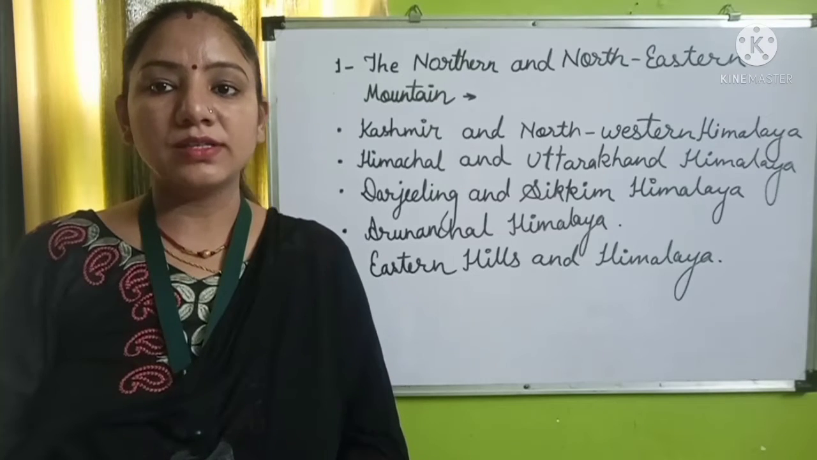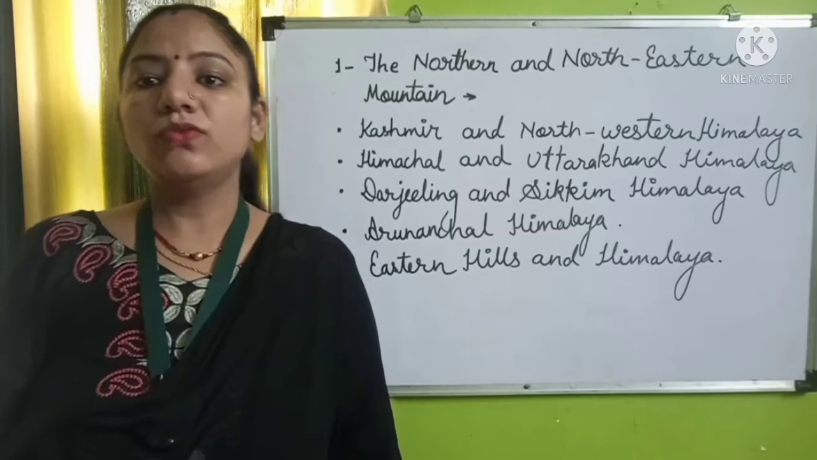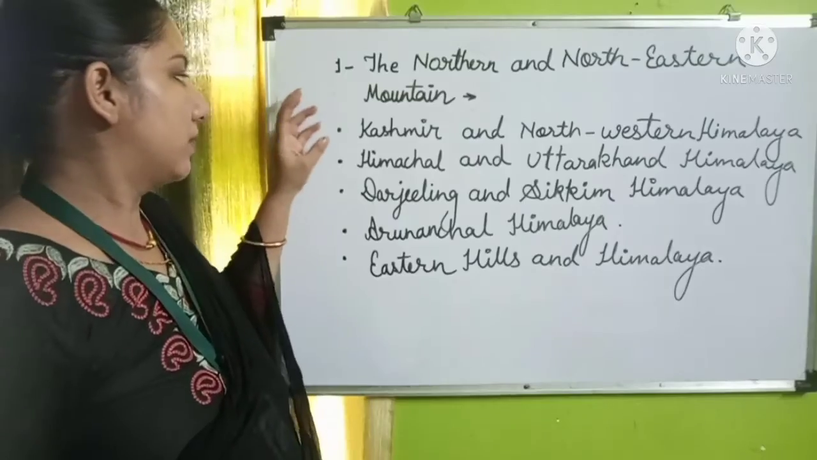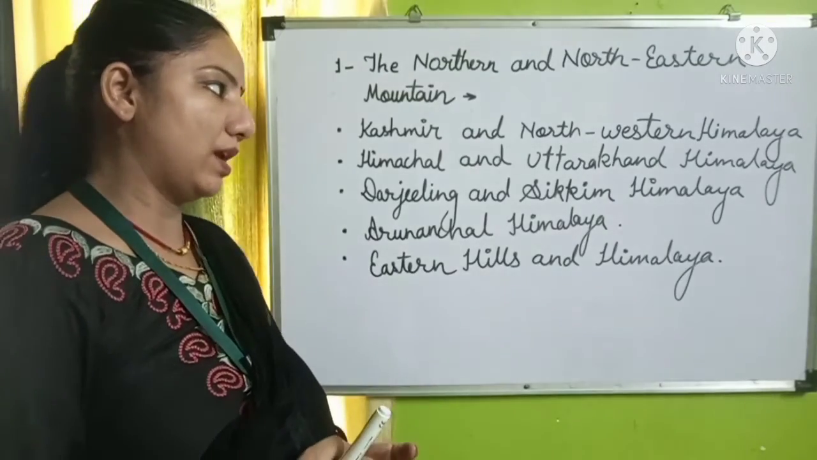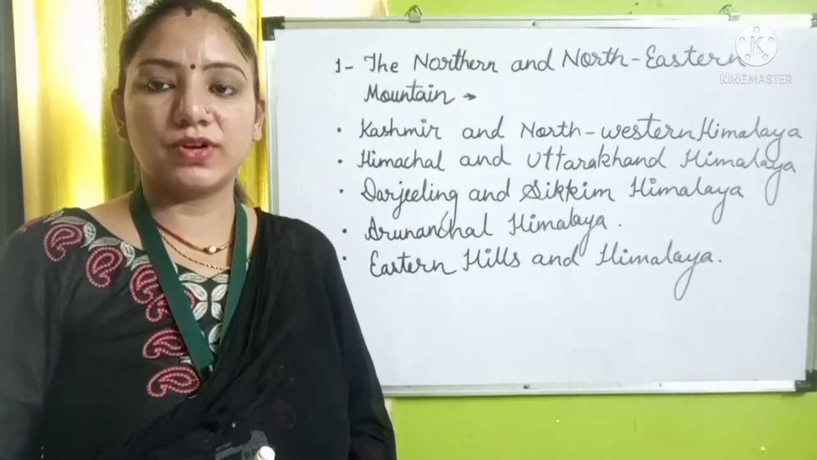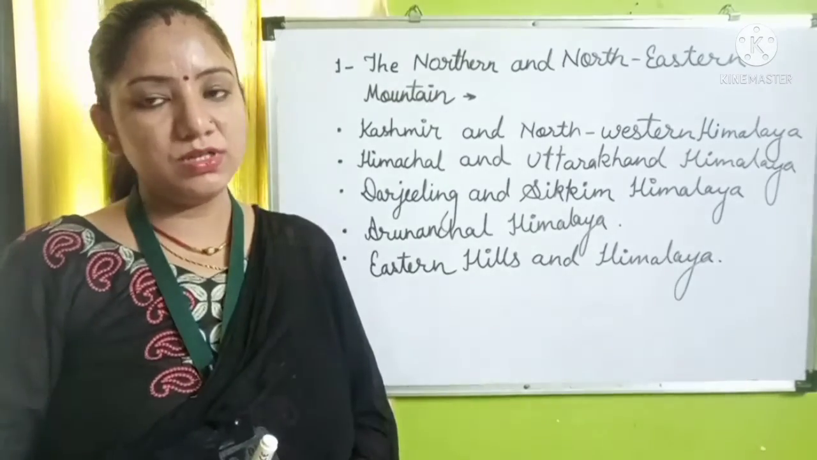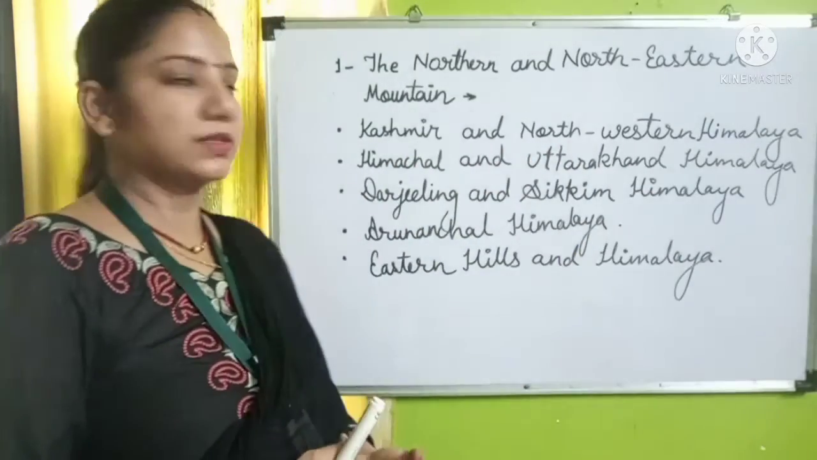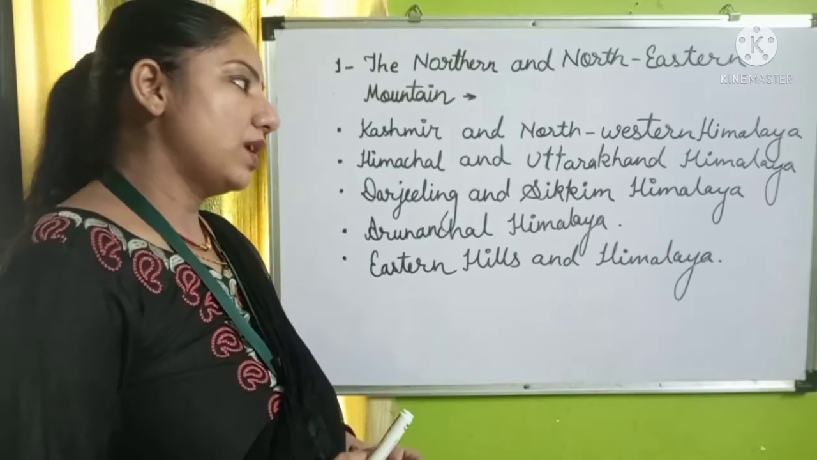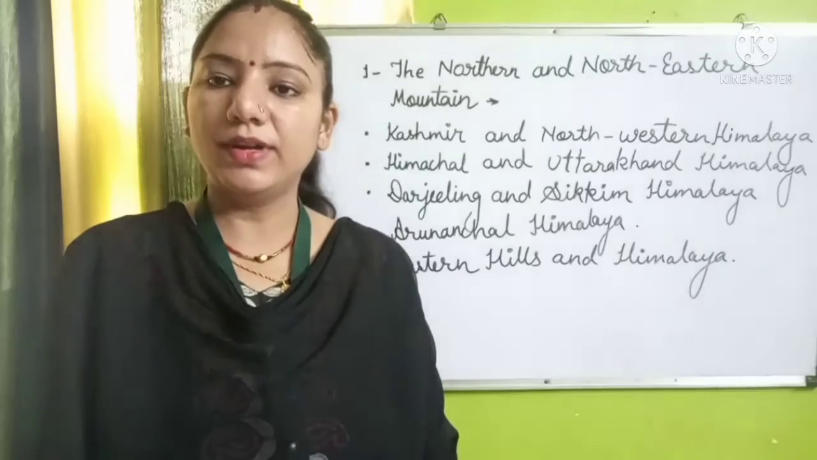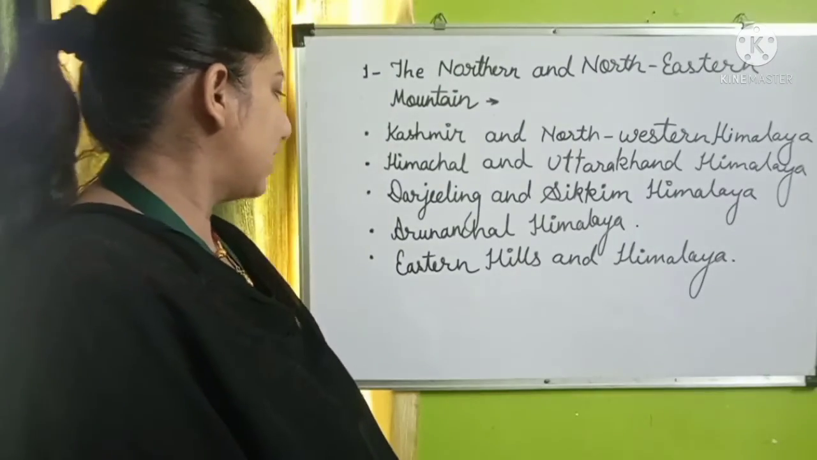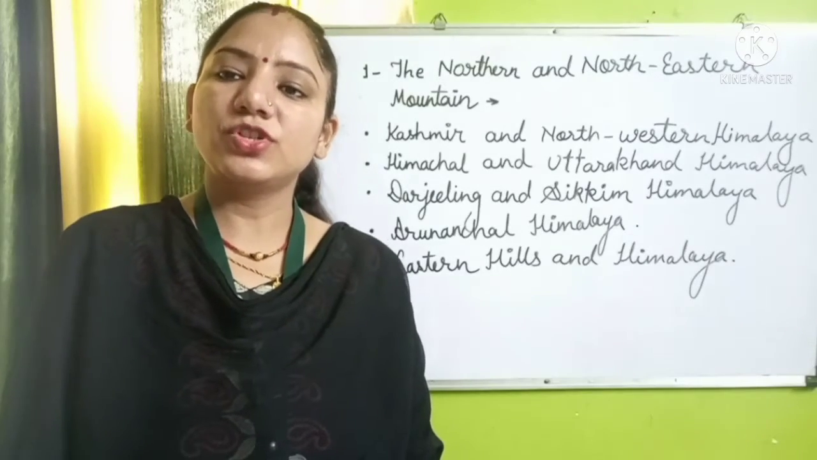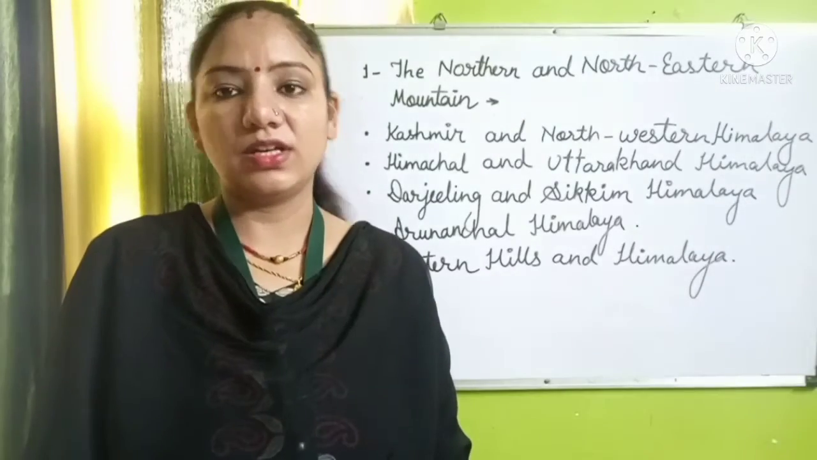Students, the Himalayas are also categorized into 5 major types, which we can study through these points. First is the Kashmir and northwestern Himalayas, in which the western part of our country and the northern part, where Kashmir and Jammu are situated, that is covered in the Kashmir and northwestern Himalayas. Then the Himachal and Uttarakhand Himalayas also coming under the middle Himalayas. Then after that the Darjeeling and Sikkim Himalayas, which are the part of the northern portion and also included with the eastern side of our country.